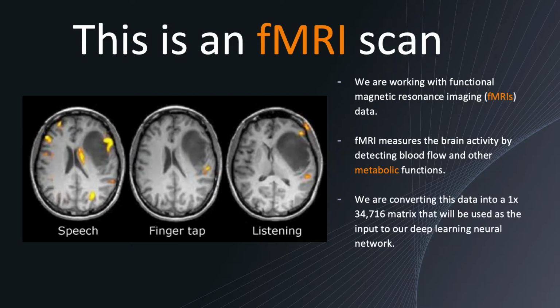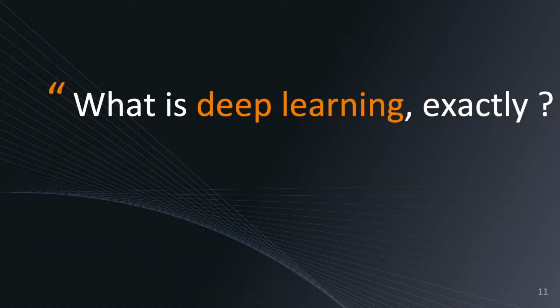We are basically going to be taking this data, and through our own mathematical pre-processing, we are converting this image data into a 34,716 matrix that will be used as an input to our deep learning neural network. So it's quite large. So now on to the next question, what is deep learning exactly?